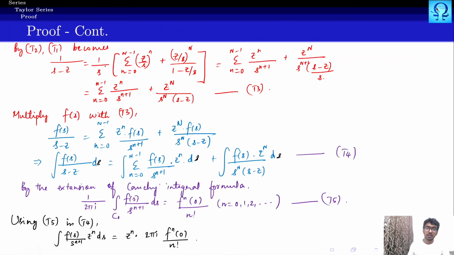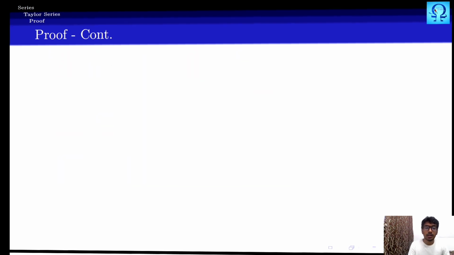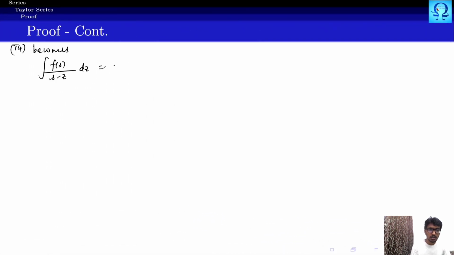now in T4 you have integration of the summation, that shall be written as summation of the integration, right? So summation n runs from 0 to N minus 1, integral over c naught. Everything is spoken in c naught, right? So z to the power n, we take it outside.